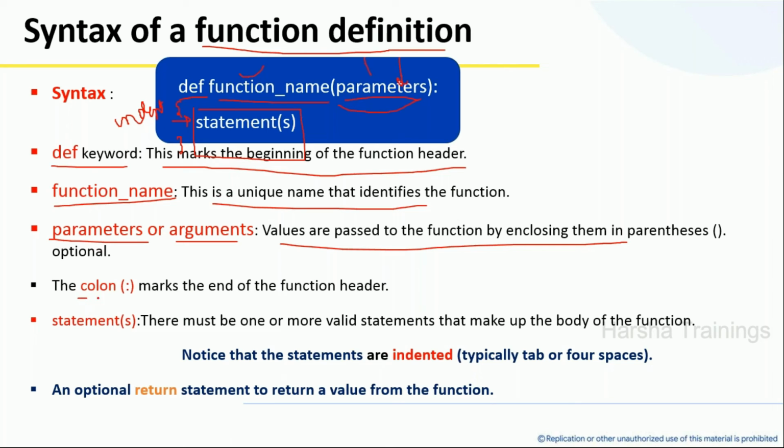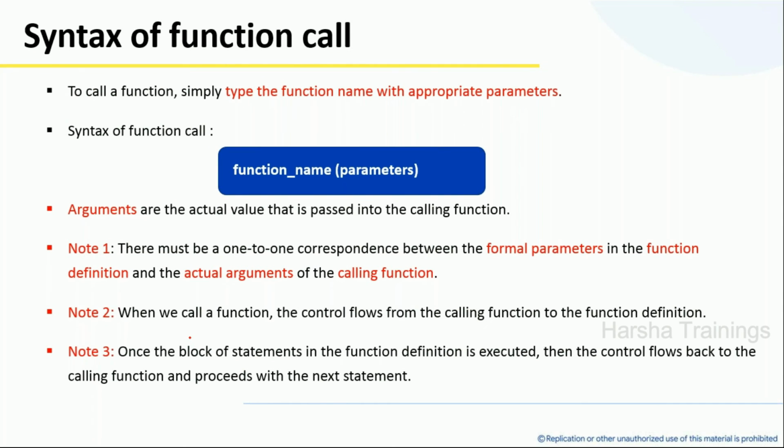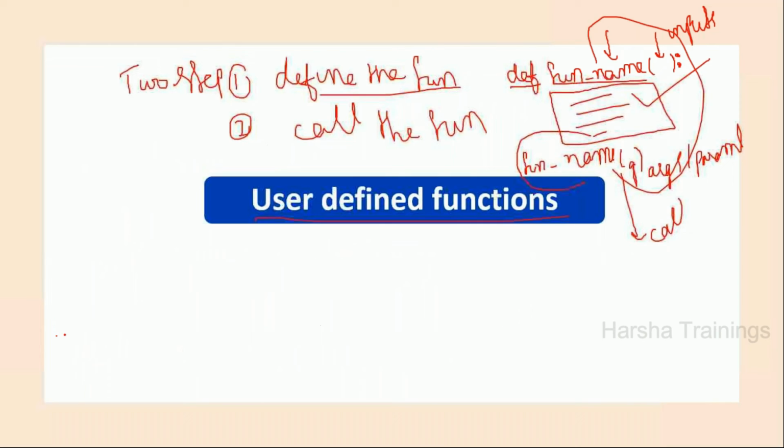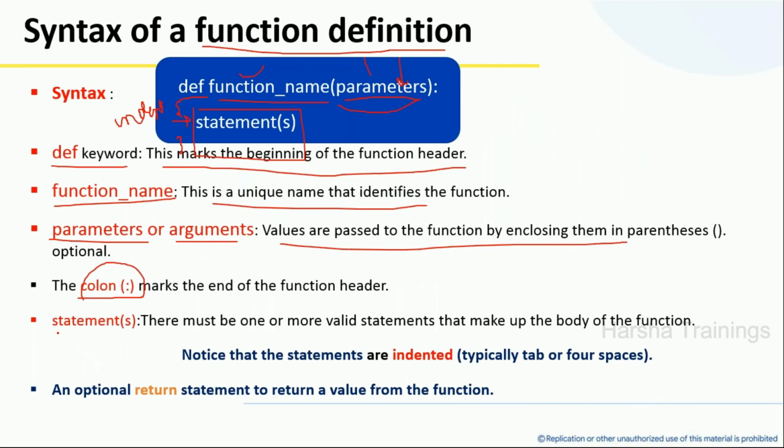Finally, I should end my function definition with a colon, followed by a set of statements. All the statements should be indented, either with one tab or 4 spaces.